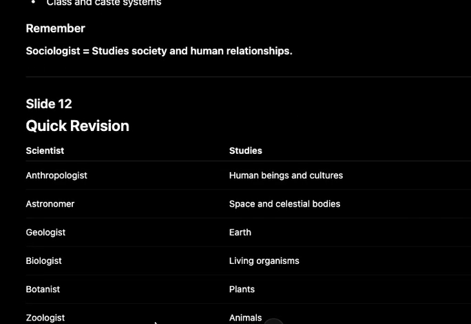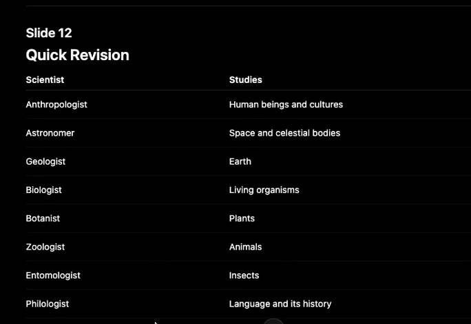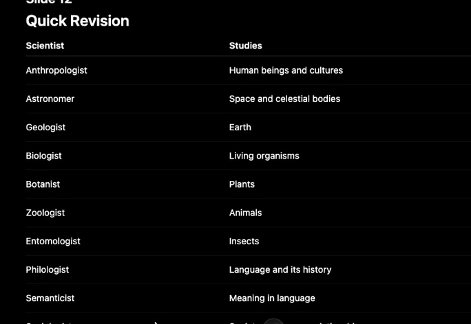So here we have a quick revision. Don't try to remember the words in this video. Just have an overview of what they mean, or what the particular scientists do, because you are not going to remember in this video since we have not seen any roots. But in the next video, when we see the roots behind these words, you will easily be able to remember the words. So don't try to remember, just have an overview of all these.